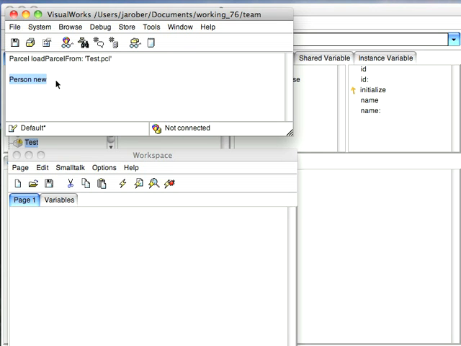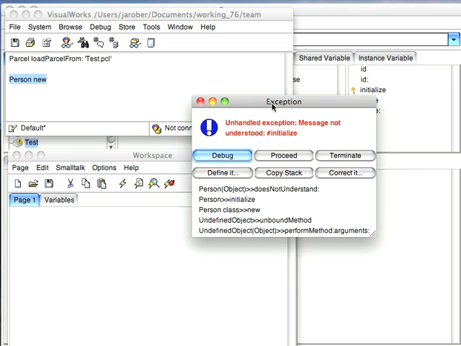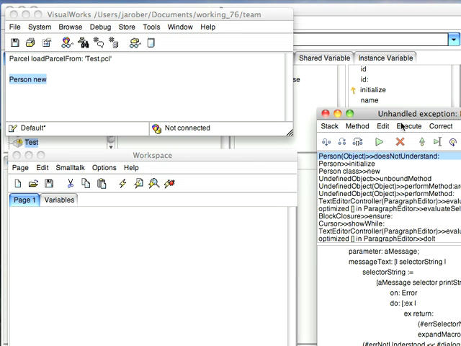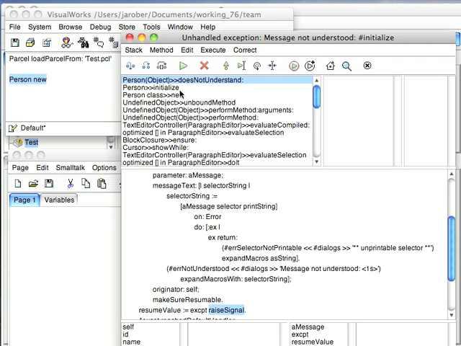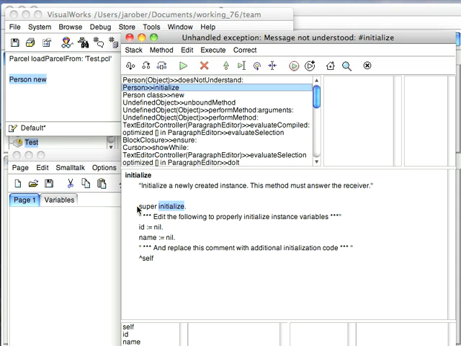Shouldn't be too much trouble, right? And the difficulty comes right here. You see that it's message not understood, initialize, which sounds kind of weird, but we go in here and we look at the new. New does a super new initialize. We go into Person initialize and notice what it does. Super initialize, but we're subclassed from Object.